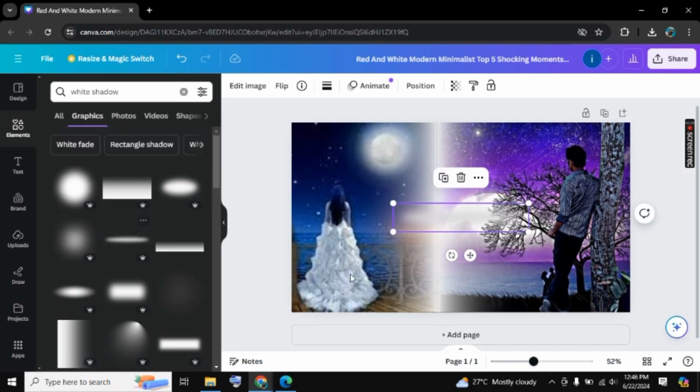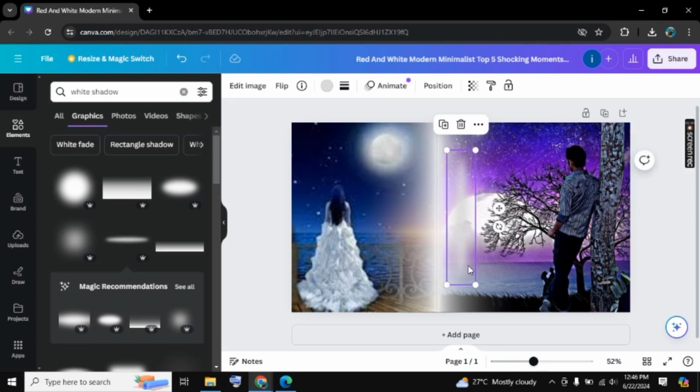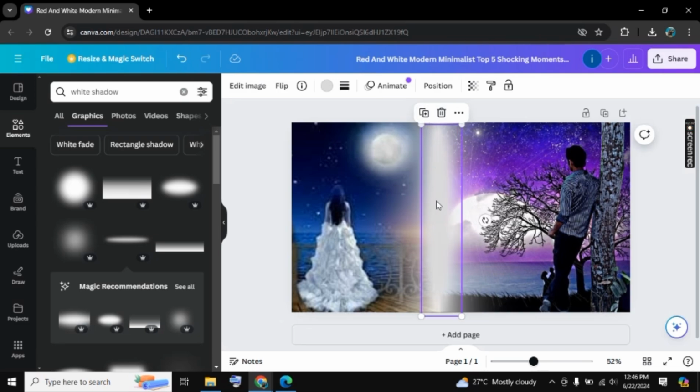So let's go with this one. Rotate it and place it on the middle of the shadows. And in this way, the line will be covered. Now copy it and place it on the top. Again copy it and place it in the bottom section.